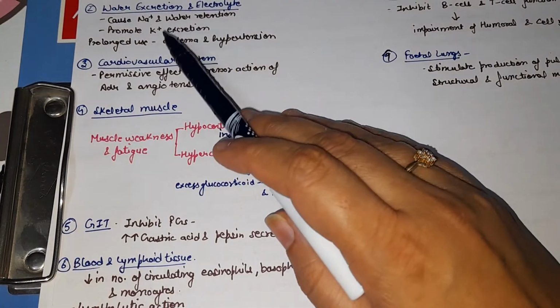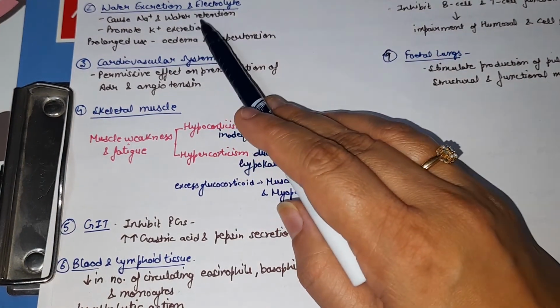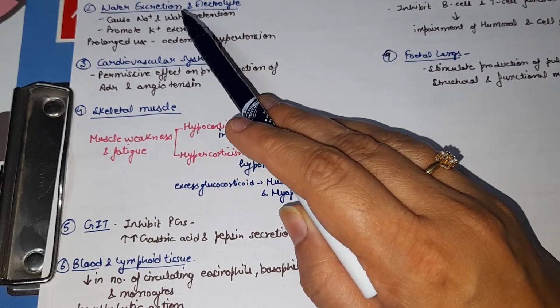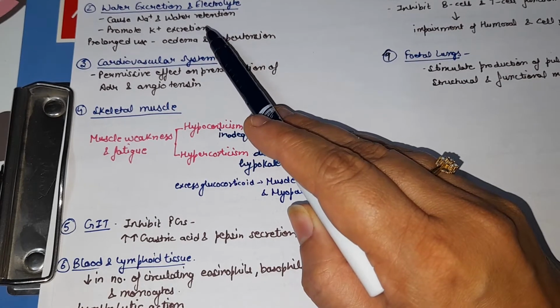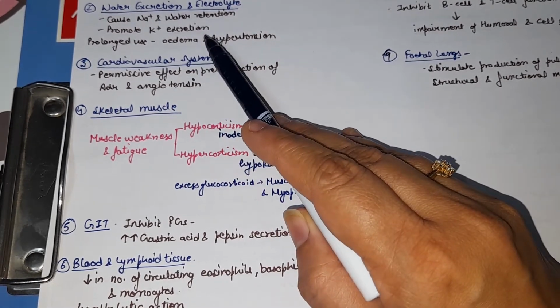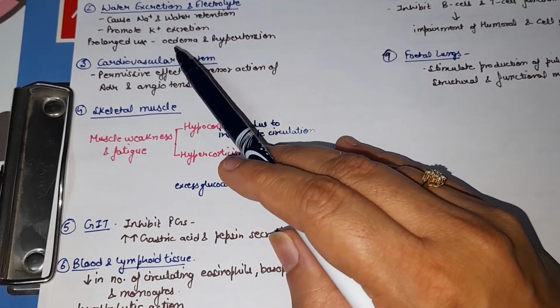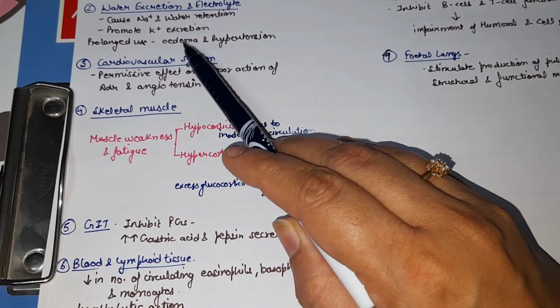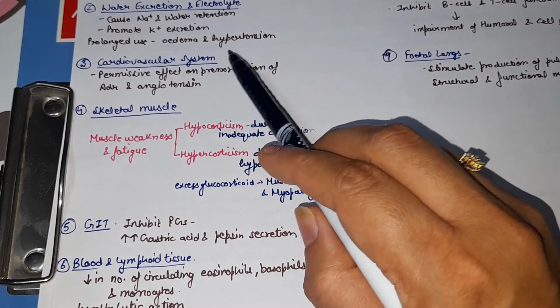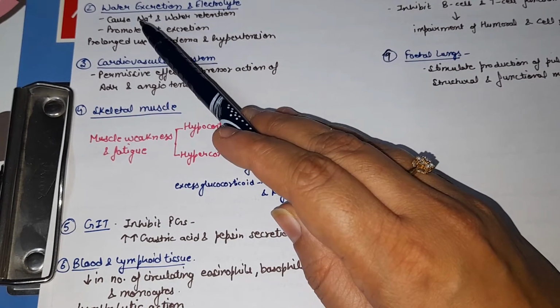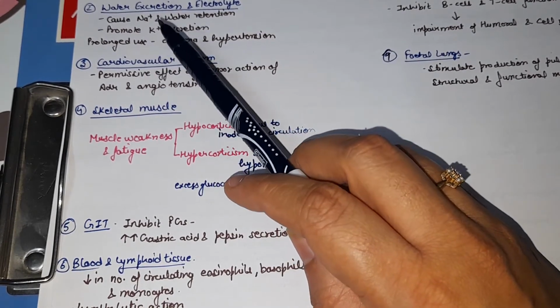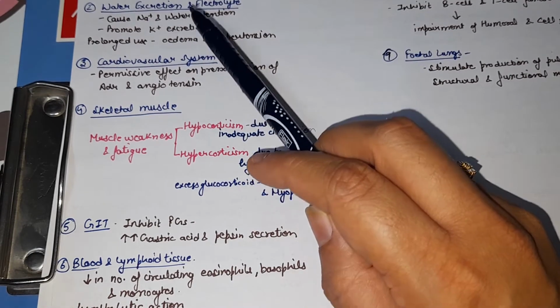Next pharmacologic action is on water excretion and electrolytes. Glucocorticoids cause sodium and water retention. They promote potassium excretion. The prolonged use of these drugs may lead to edema as they are retaining water, and also causes hypertension because they are retaining sodium ions. Some glucocorticoids have mineralocorticoid activities also.